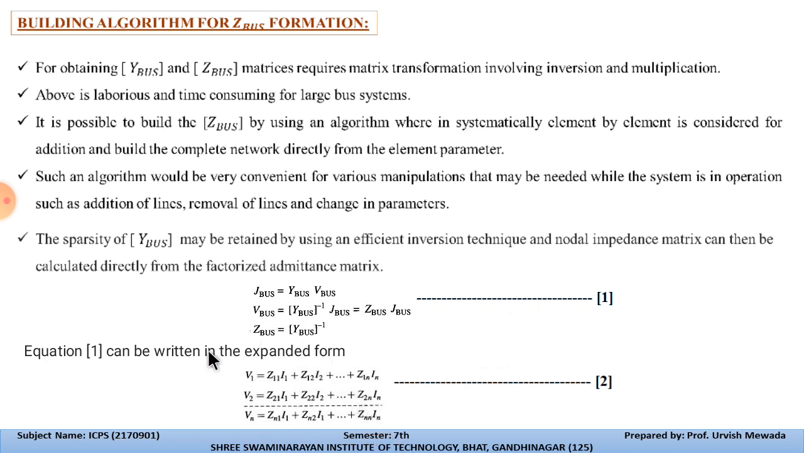So this is how we can form the voltage matrix, then the impedance matrix, and the current matrix with the help of the Z bus formation. This is equation number 2.